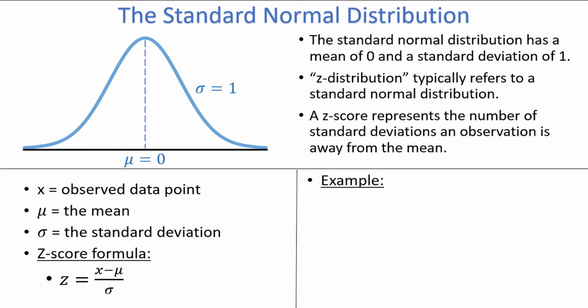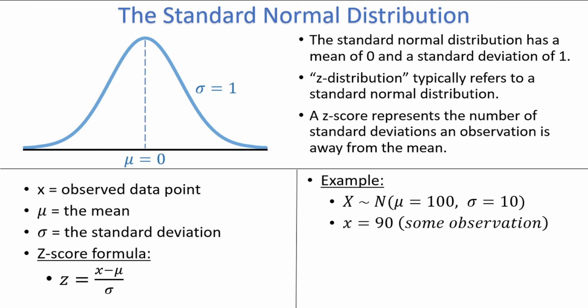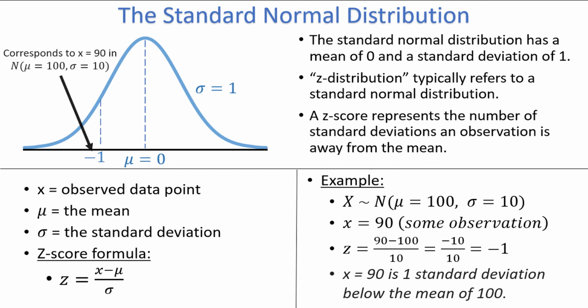For example, if we have a normal distribution with a mean of 100 and a standard deviation of 10, one of the possible values of that distribution is 90, which will be our x. The z-score for that observation is 90 minus 100 divided by 10, which is -10 divided by 10, or -1. This tells us that the z-score for 90 is -1, which represents one standard deviation below the mean. The observation 90 has been converted into a value on the standard normal distribution.